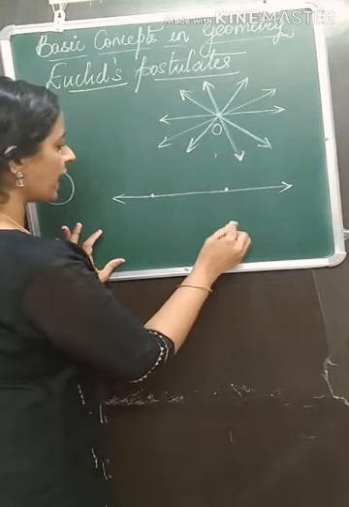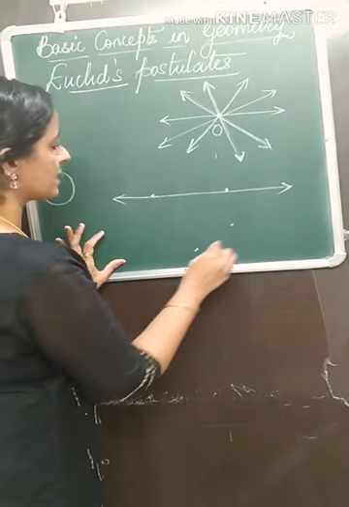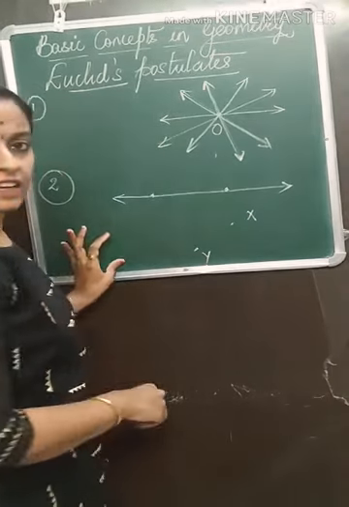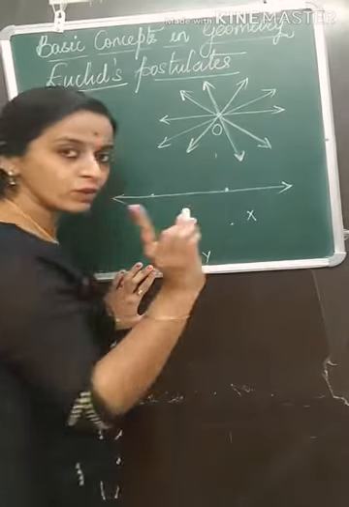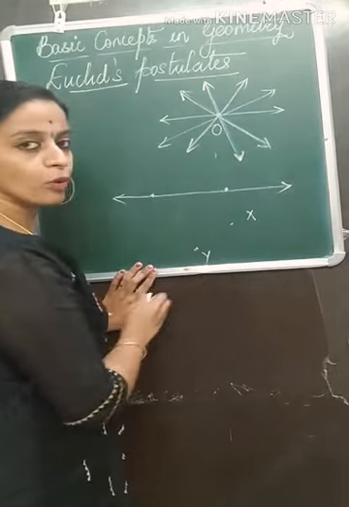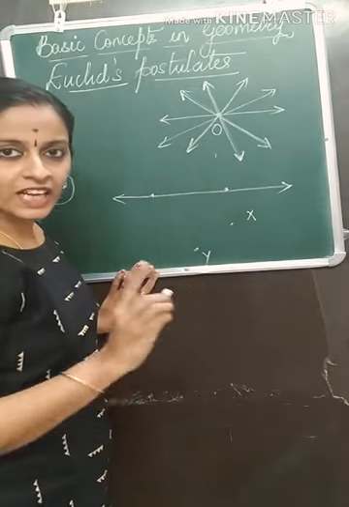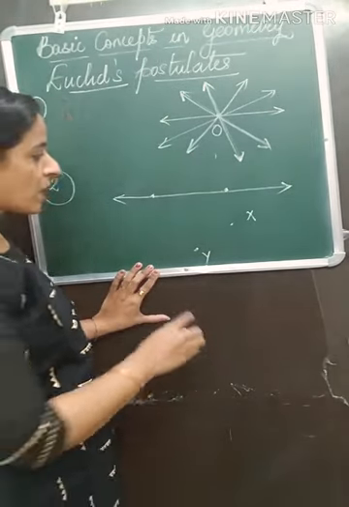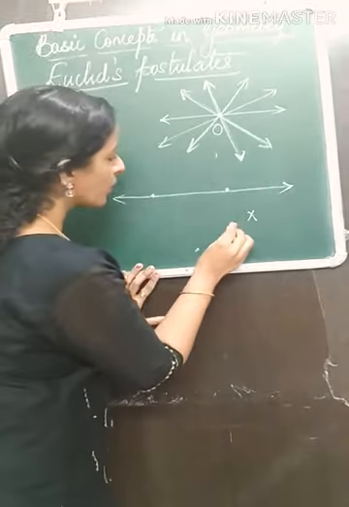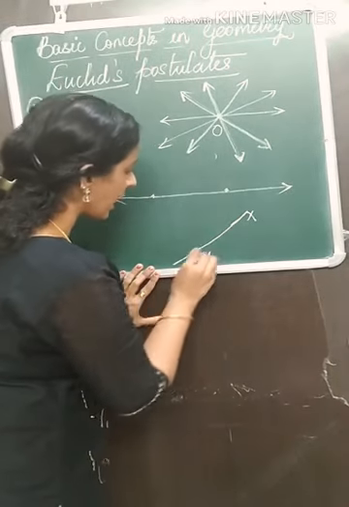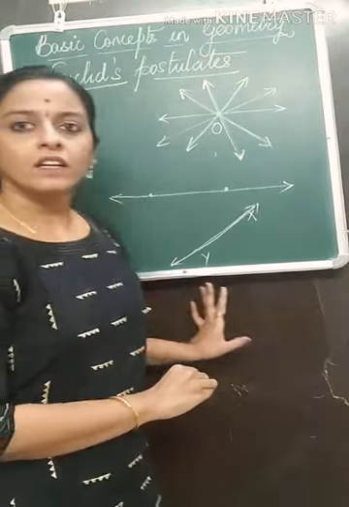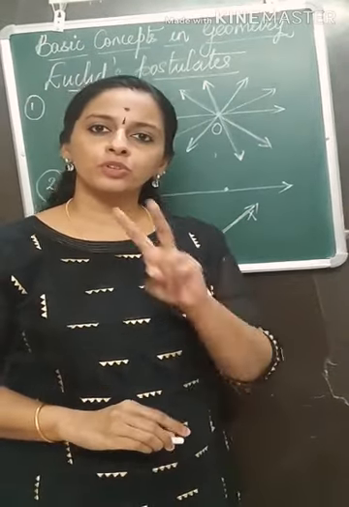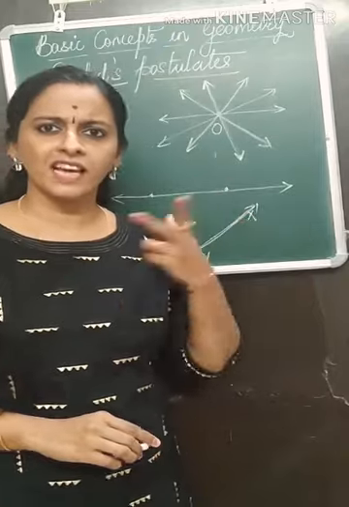In other words, if I have 2 points, let us name them X and Y, you can draw only one line, and it should pass through both the points. Only one line is possible to be drawn through 2 given points. This is the second postulate.